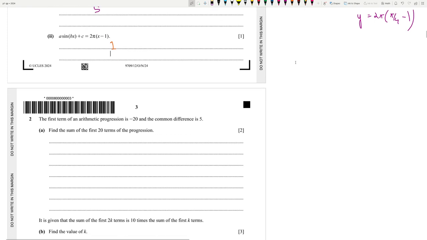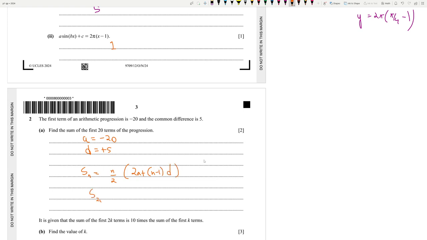Okay, next, number 2. The first term of an arithmetic progression is minus 20 and the common difference is plus 5. Find the sum of the first 20 terms. a is equal to minus 20 and the common difference is plus 5. So Sn is equal to n by 2, 2a plus (n minus 1) d.